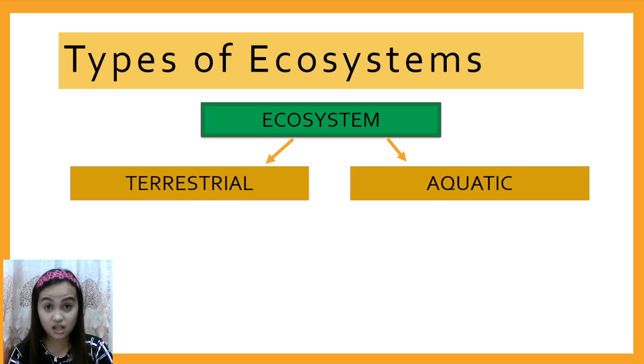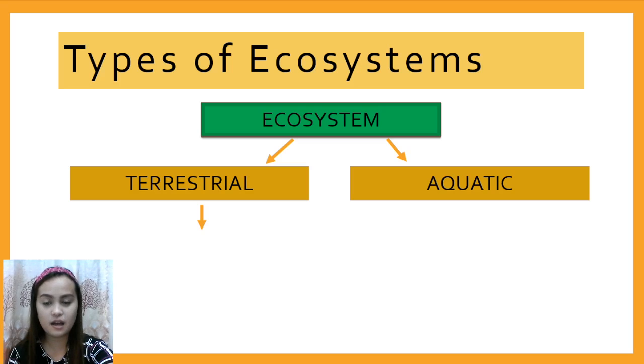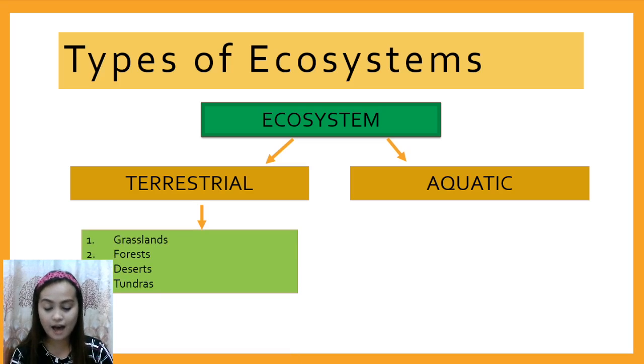Again, terrestrial is that which occurs on land, lupa. While aquatic is from the word aqua, which happens in any water-based environment. Okay, examples of terrestrial ecosystems: we have grasslands, forest, desert, and tundras.